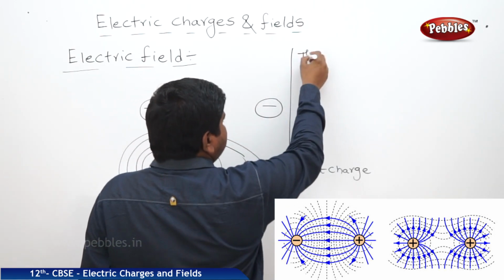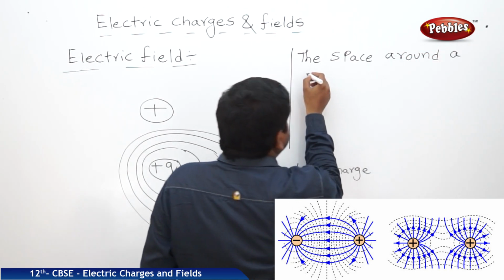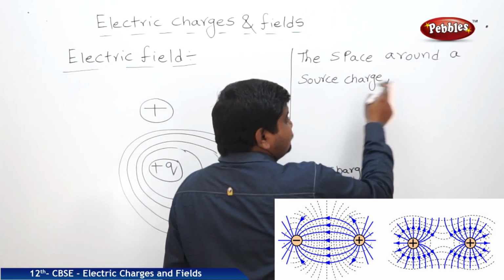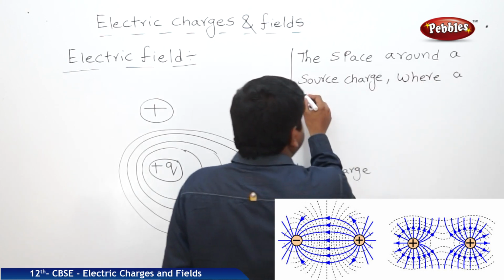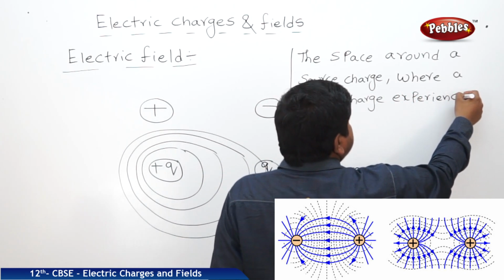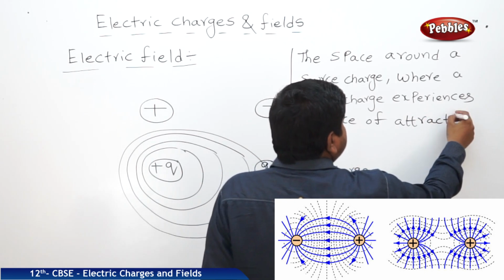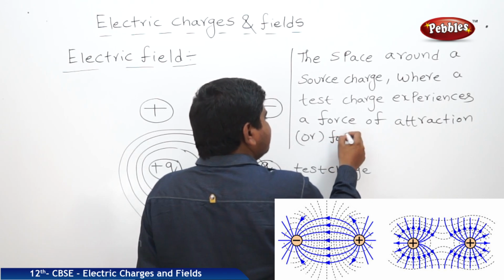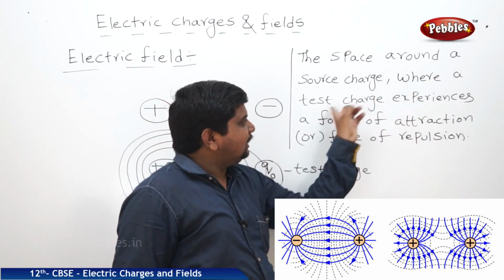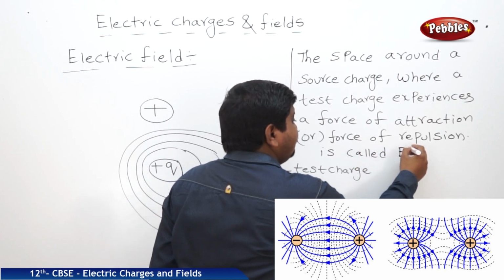The space around a source charge where a test charge experiences a force of attraction or force of repulsion is called electric field.